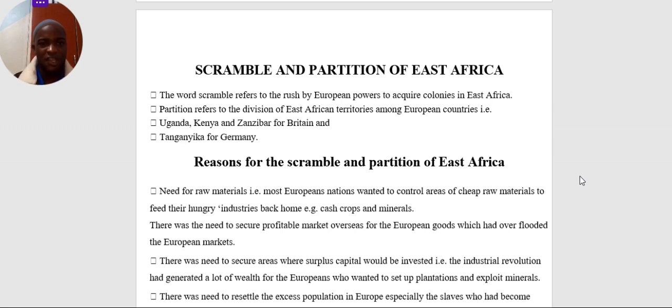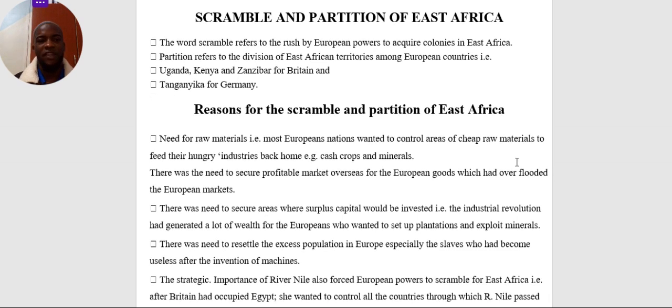We have what we call the economic factors that pushed many of the European powers to come and fight for African territories. Then we have the social factors that made the European powers struggle for African territories. And then we have the strategic factors, that is in terms of position.